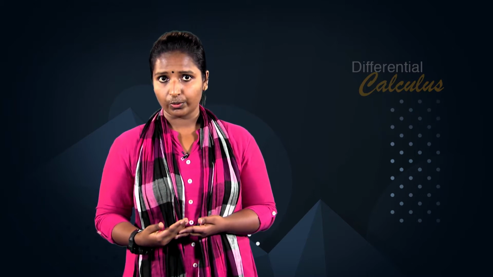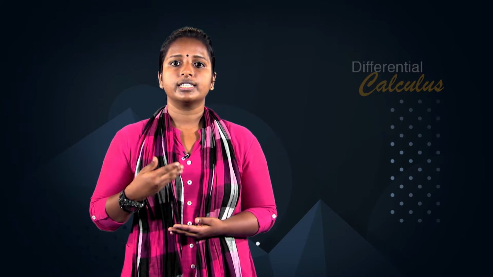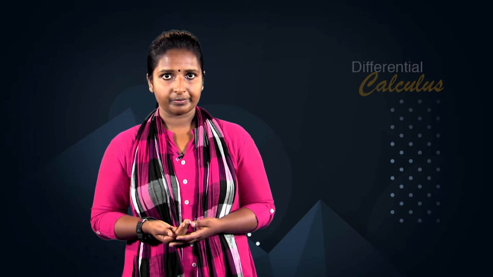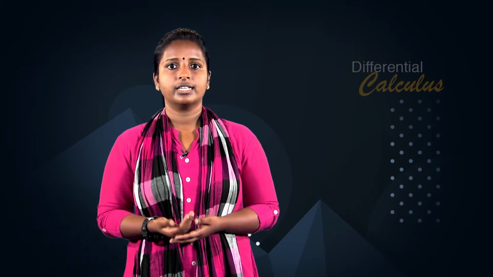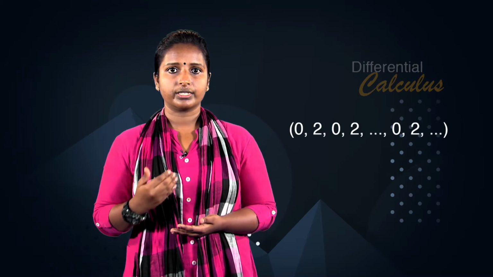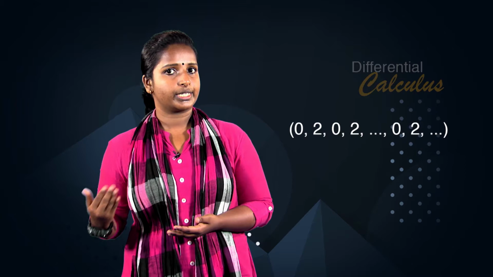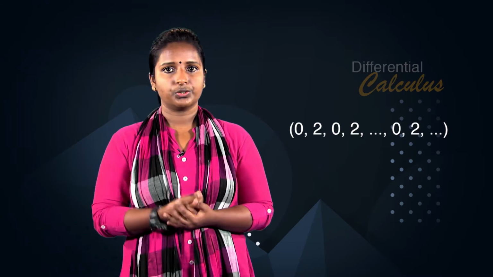For example, as observed in an earlier example, in proving limit of 1 upon n as n approaches infinity is 0, player A can always come up with a natural number n greater than 1 upon epsilon corresponding to a value of epsilon greater than 0 given by player B. As another example, we use the game to show that the sequence 0, 2, 0, 2, etc. does not converge to 0.